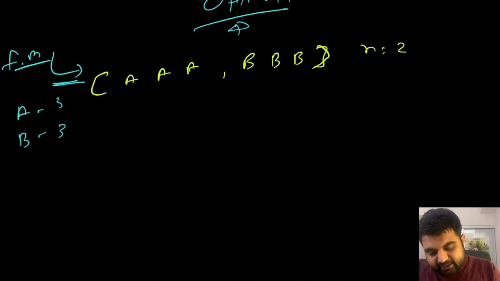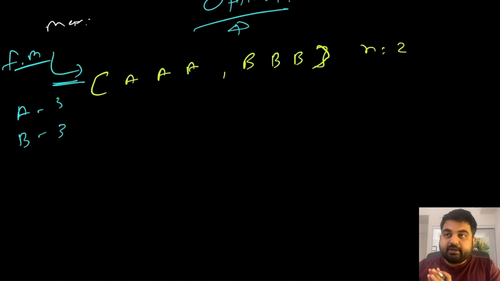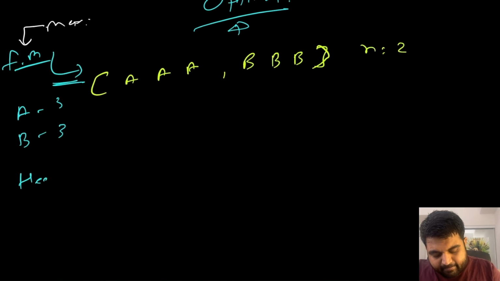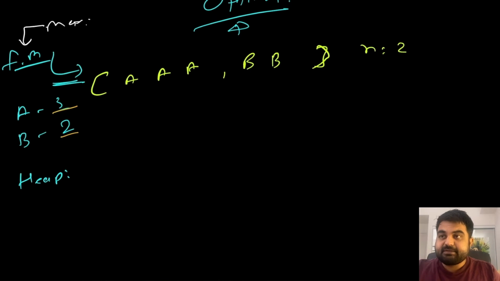Next, we need to learn the maximum time any particular value repeats, and then store the values in decreasing order. So once again, we need some way to sort this frequency map. One very good approach is to create a heap, where we store how many times each character appears. So let me make this slightly different, and have B appear 2 times. Okay, so now A is 3 times and B is 2 times.